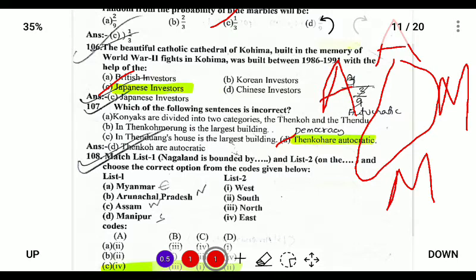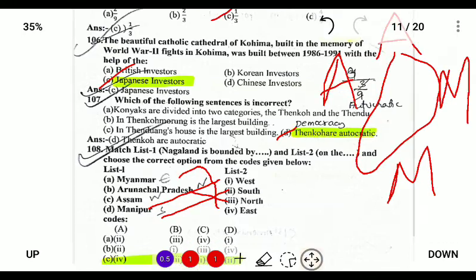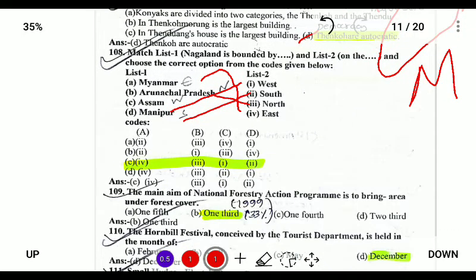So Myanmar will be east, Arunachal will be north, Assam will be west, and Manipur will be south. So the correct option is 4312.